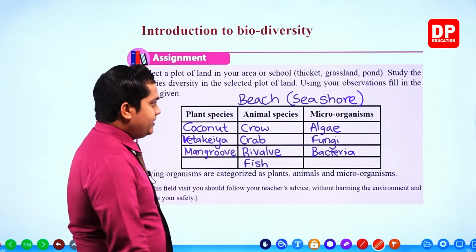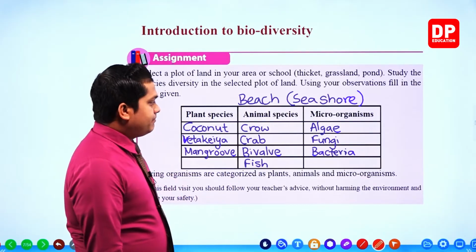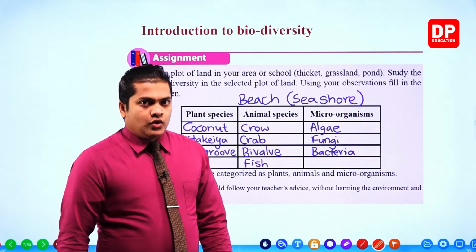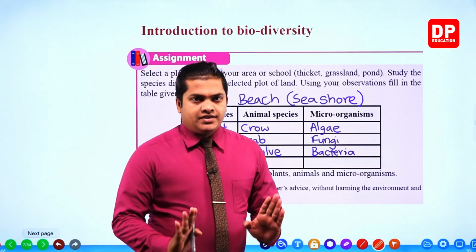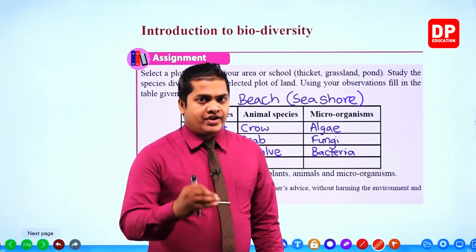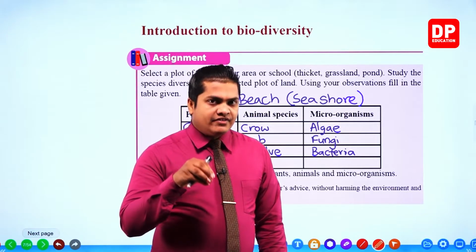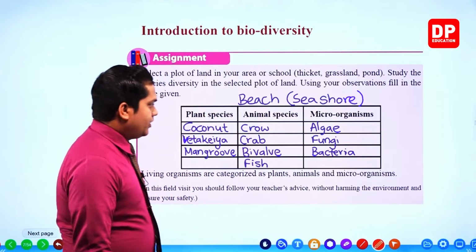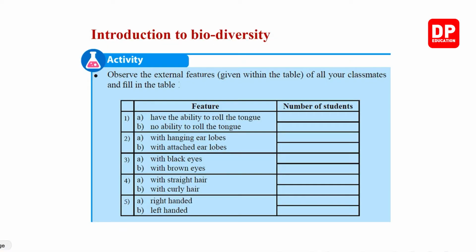So in a beach, we will be able to observe these plant, animal, and microorganism species. These are the types of species that we can observe within a certain ecosystem. Right then. We are given another activity then.